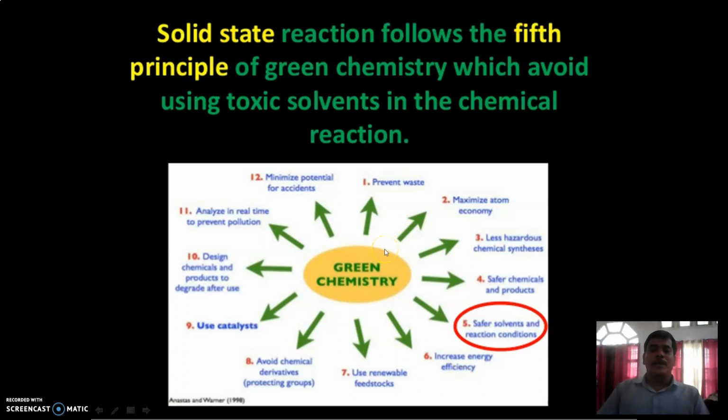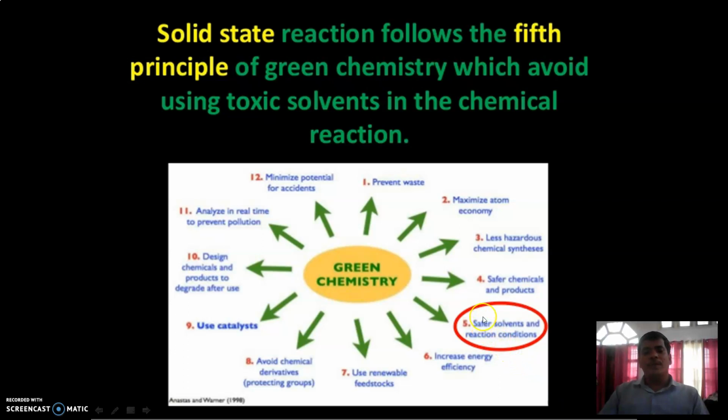All of you know there are 12 principles of green chemistry. You see the fifth principle, that is safer solvents and reaction conditions. Generally, solvents are toxic, especially organic solvents like chloroform and carbon tetrachloride. But if we don't use solvent, then it contributes towards green chemistry.